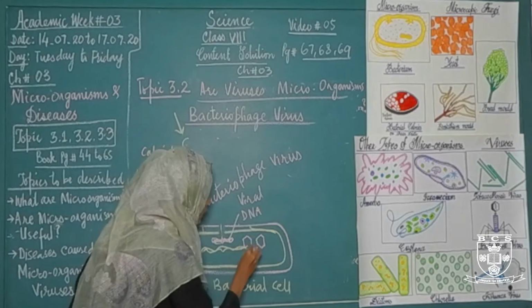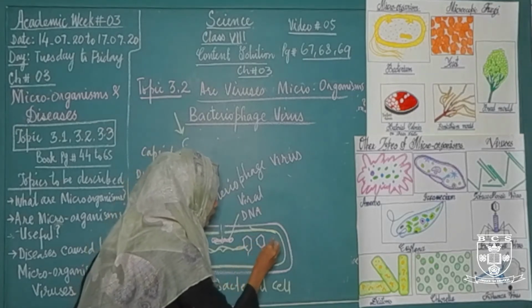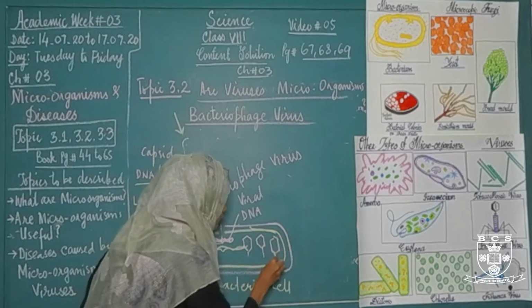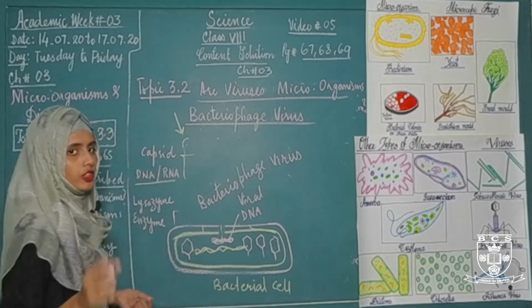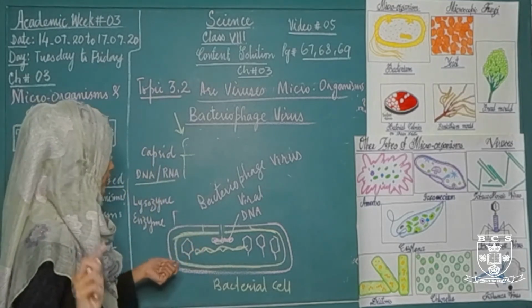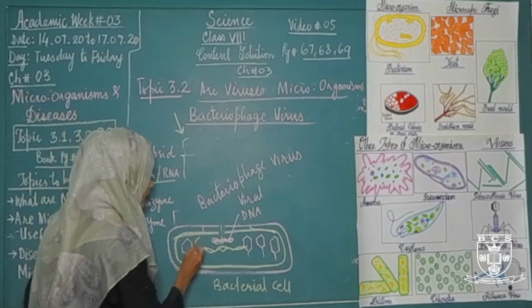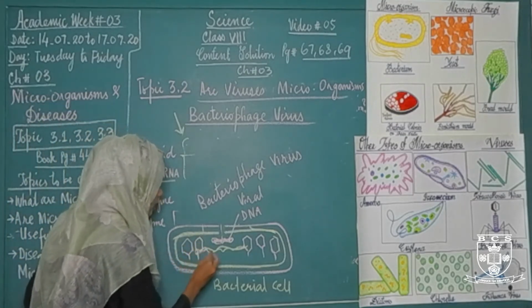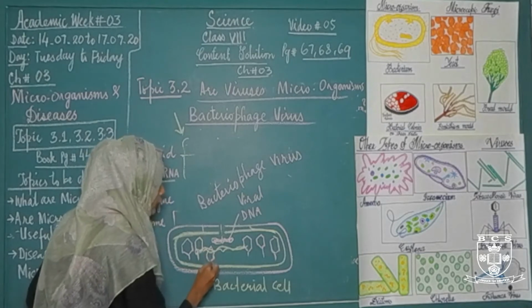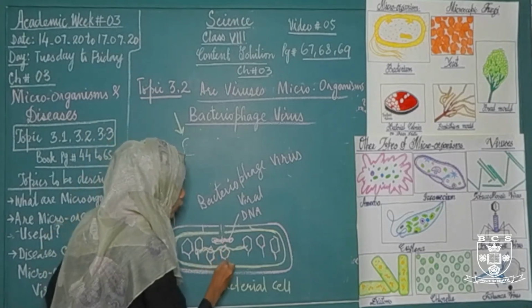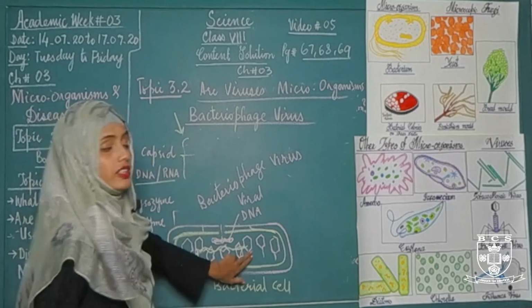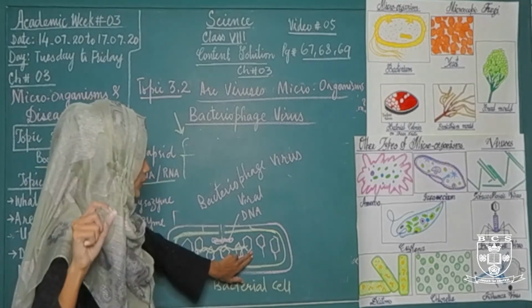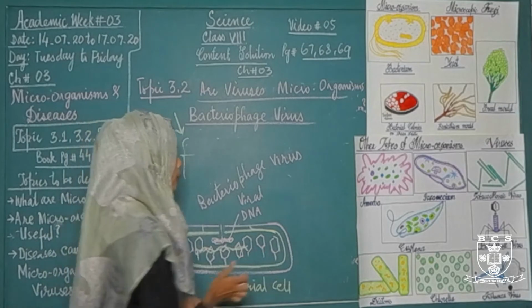It makes a number of copies, a number of bacteriophage viruses inside the bacterial cell, and stops the process of growth and reproduction of the bacterial cell. As a result, when a number of bacteriophage viruses form inside the bacterial cell, these viruses pressurize the bacterial cell wall and push the